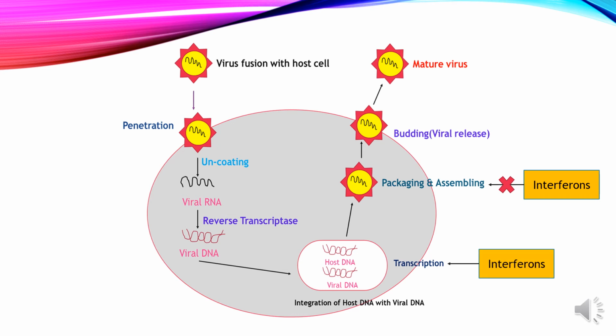Interferon also inhibits the transcription process. So when transcription and packaging and assembling are inhibited, ultimately it will affect viral replication. A drug like ribavirin will inhibit DNA and RNA replication.